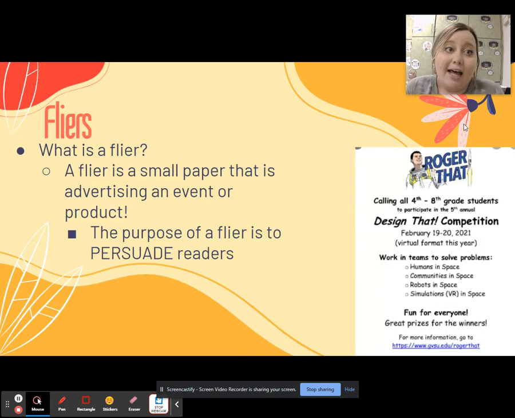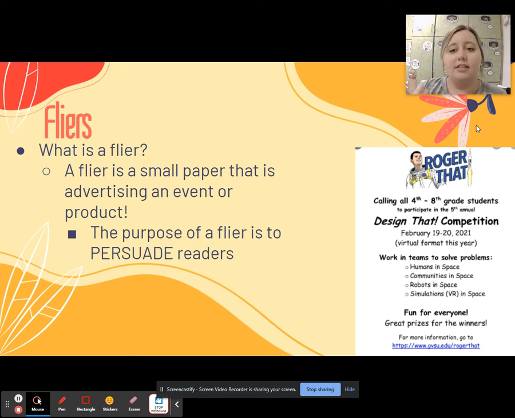You may see a flyer. I don't know, but you might. What is a flyer? A flyer is a small paper that is advertising an event or product. So sometimes when you go somewhere, you're going to get a flyer. Sometimes here at school, we pass out flyers like for Little League Baseball, for Little League Football, like just kind of saying, hey, come sign up for this, come do this. Oftentimes, when you're an adult, you may get flyers getting you to buy something.